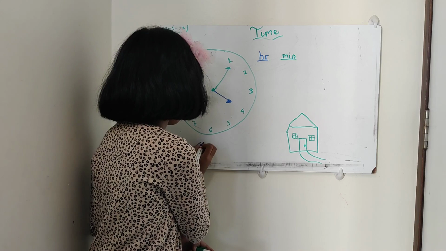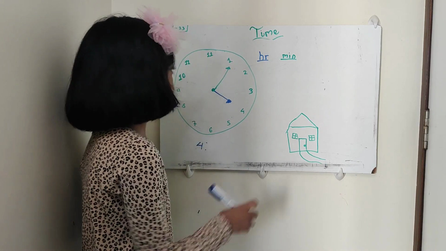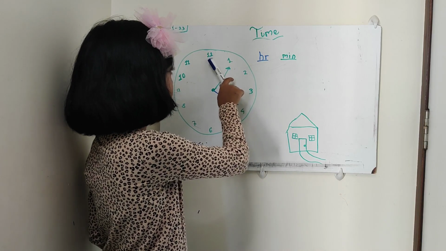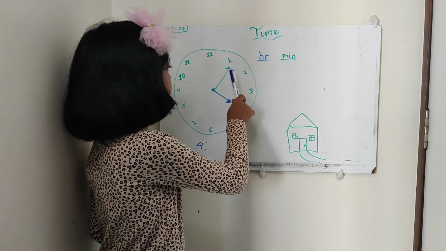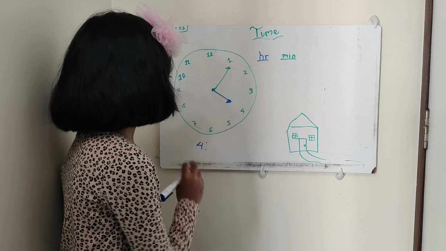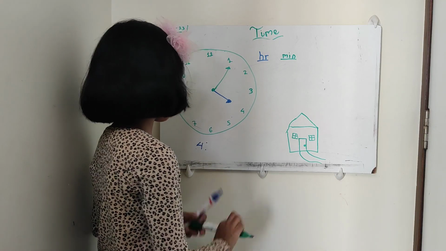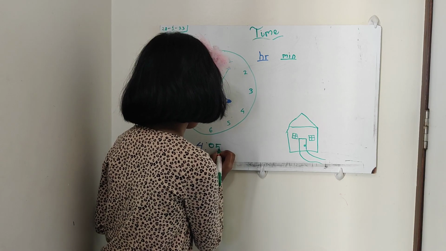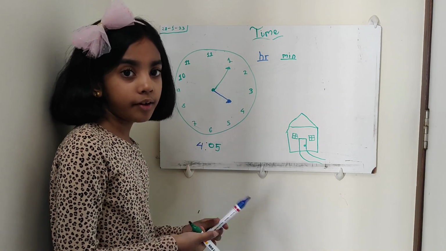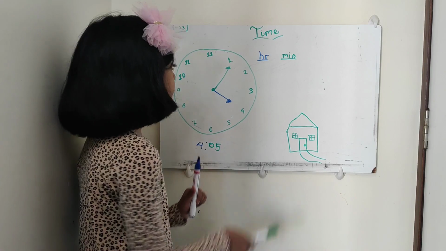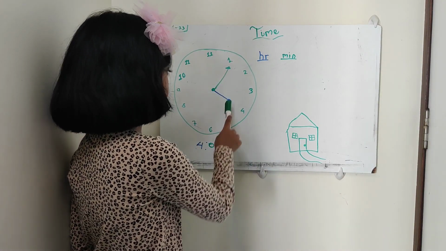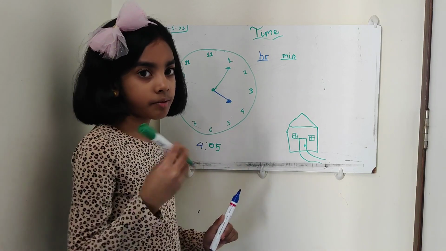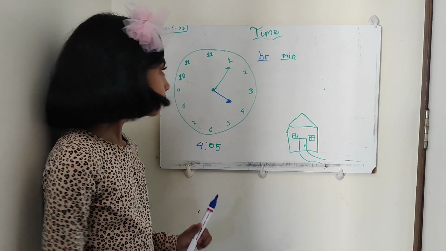And 4, 5. And do you know how? Because our hour hand has traveled 12 to 4, which makes 4 hours.